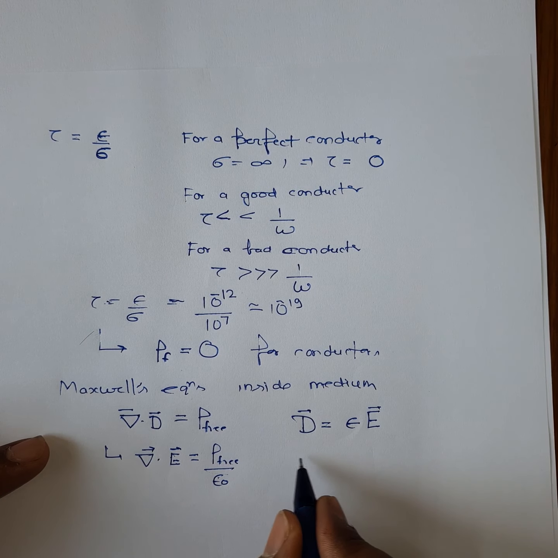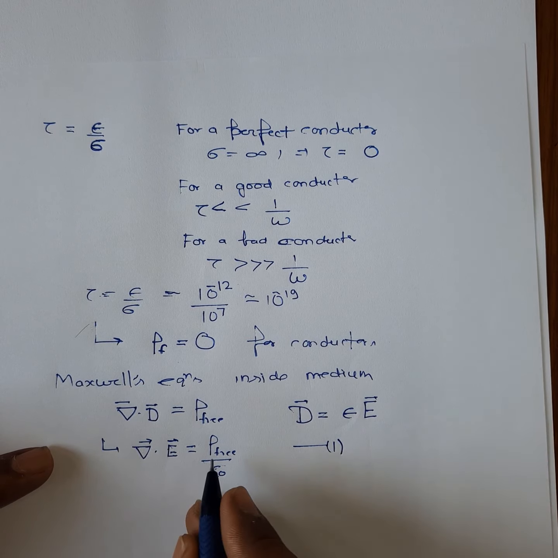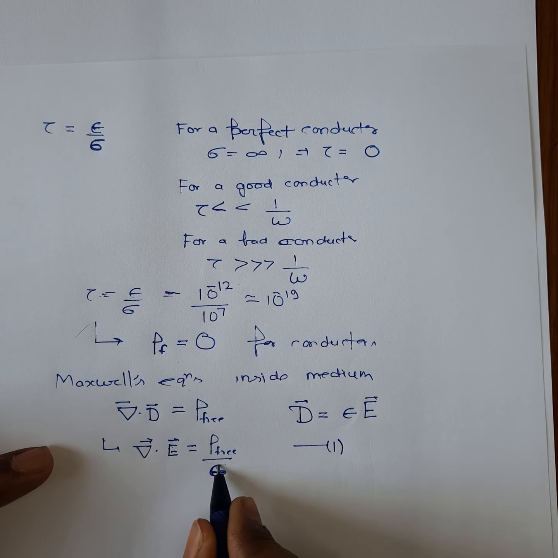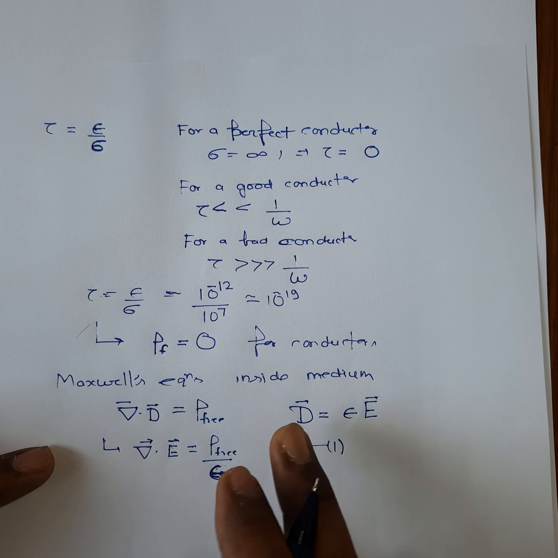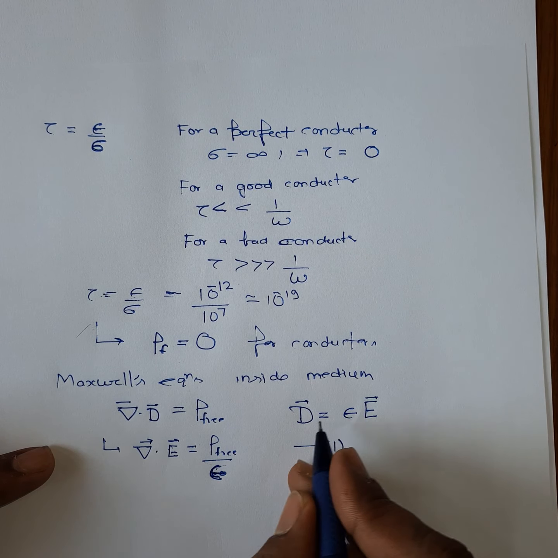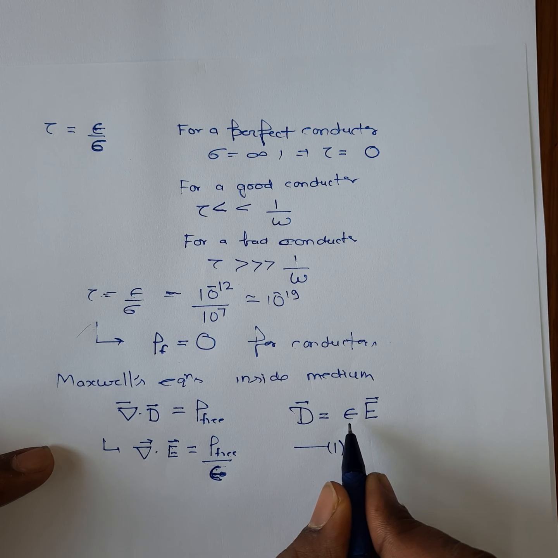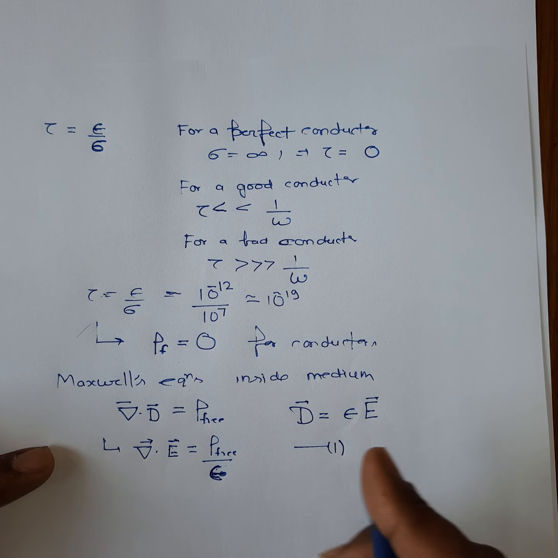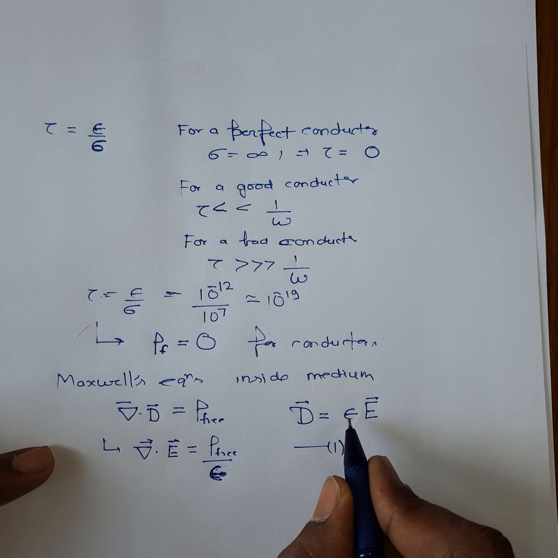This is your first Maxwell equation. Sorry, this is not epsilon 0, it is only epsilon, because the medium we are concerned with is a conductor. So epsilon is the permittivity of the medium we are dealing with.